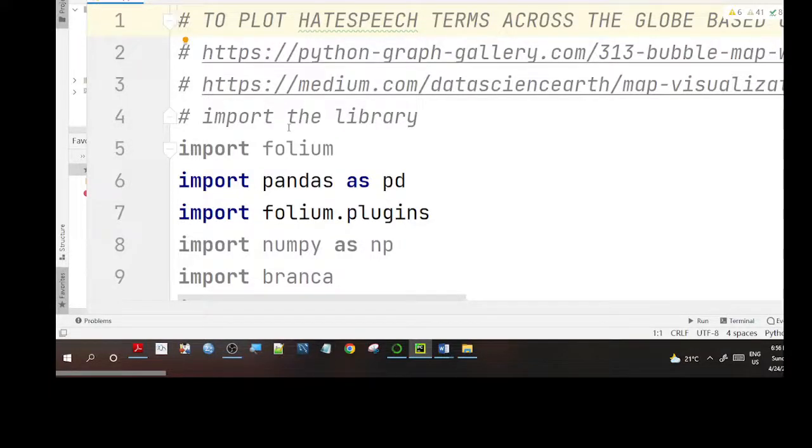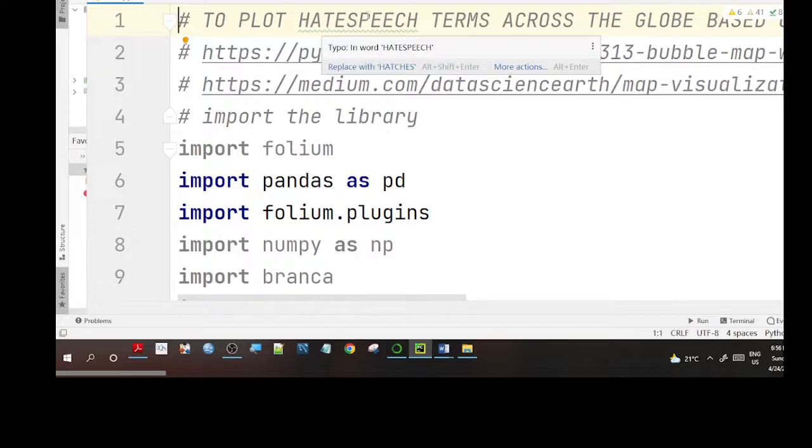Hello. The ultimate aim of this project is to plot hate speech terms that are used across the globe.